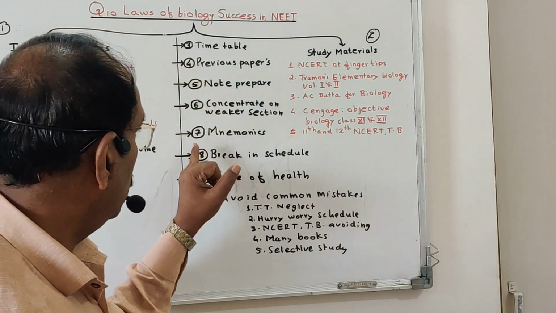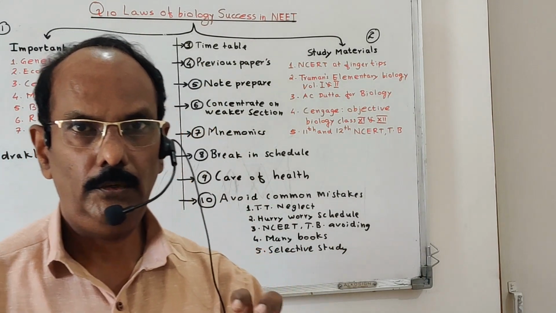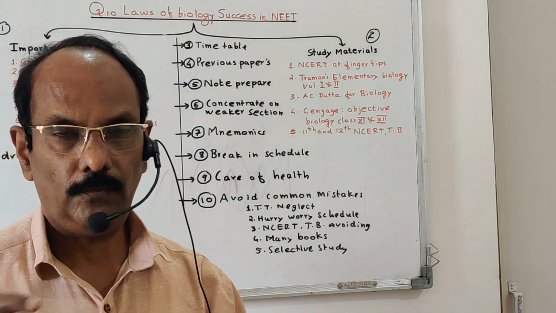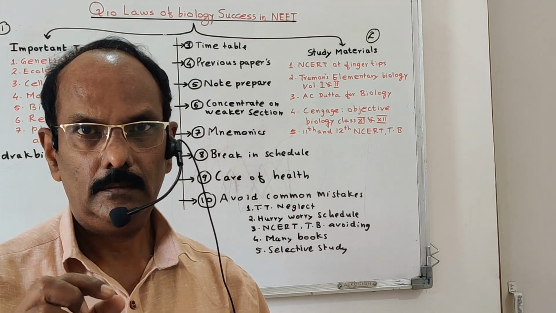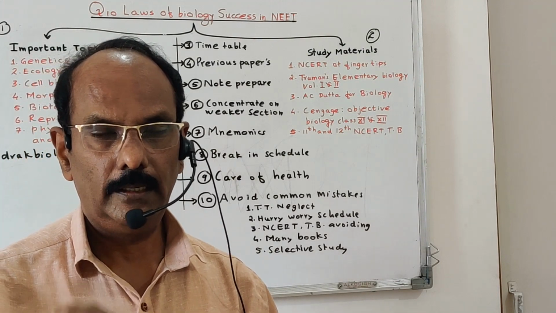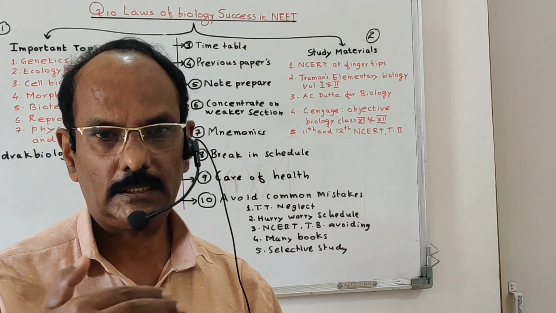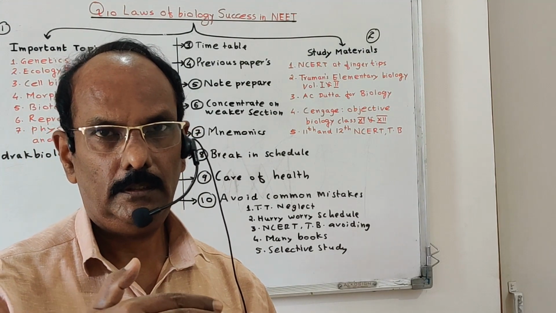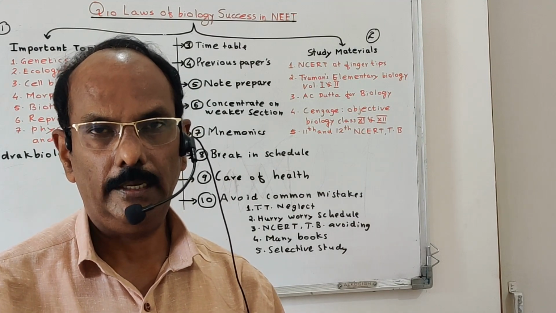Okay, the next one is mnemonics. The seventh law is mnemonics. Mnemonics means a short form. For example, remembering the cranial nerves. There are 12 cranial nerves, and you prepare your own mnemonic, just like a song, so you can easily remember the words and the 12 cranial nerves.